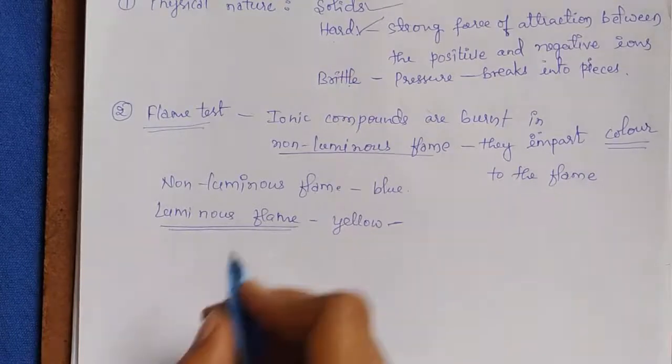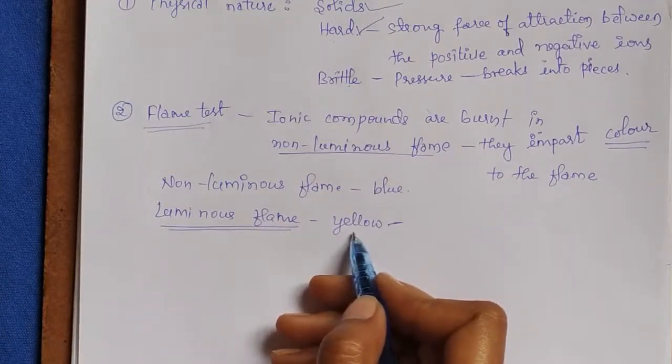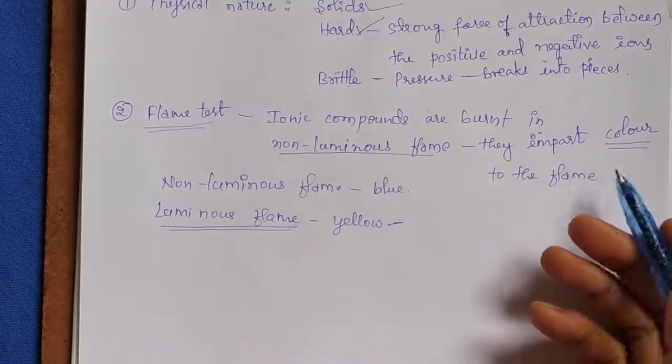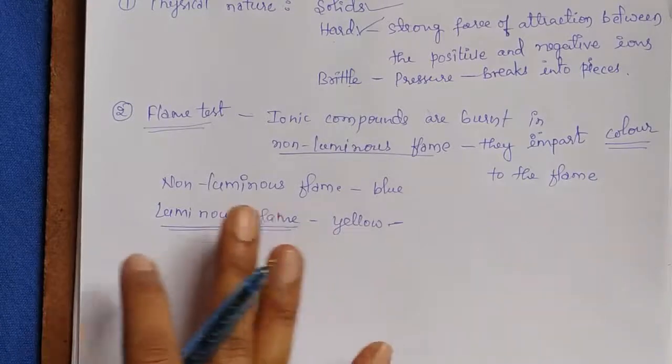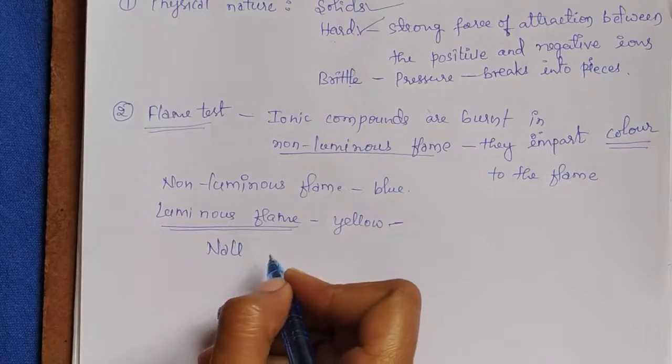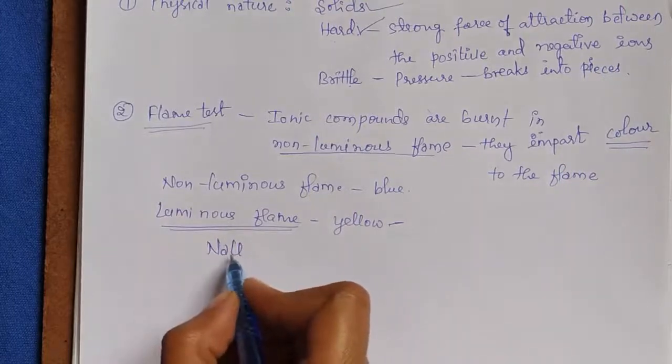If we use a luminous flame, sometimes we may fail to identify the color of the particular ion.